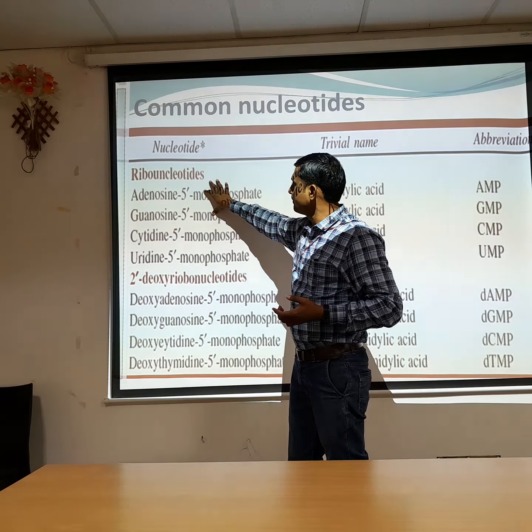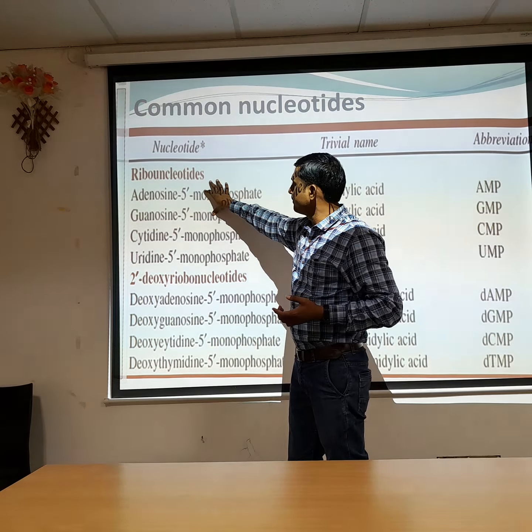These are the complete names of these nucleotides, and in trivial names they are called adenylic acid, guanylic acid, cytidylic acid, uridylic acid, and in abbreviation AMP, GMP, CMP, UMP.